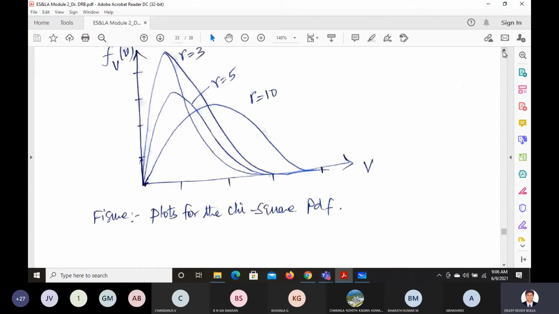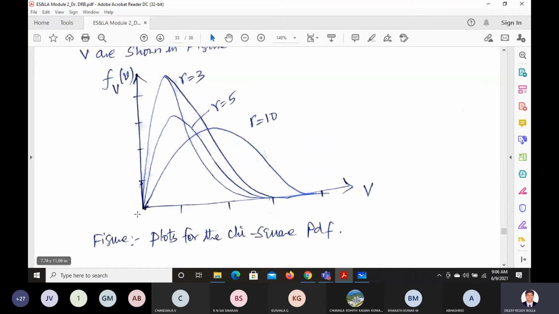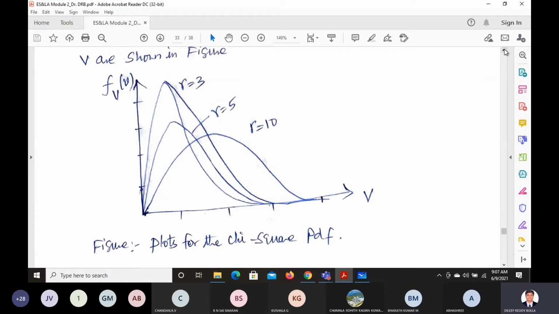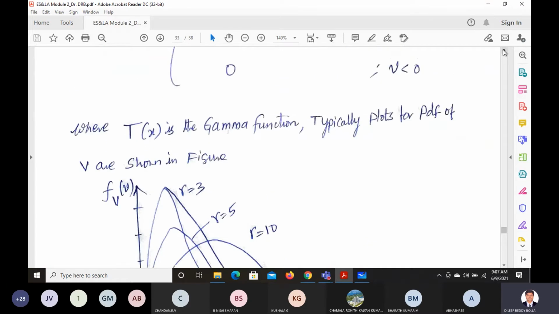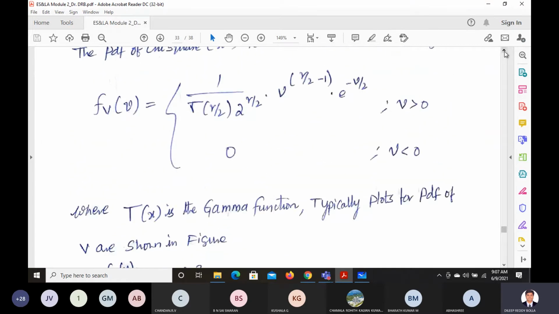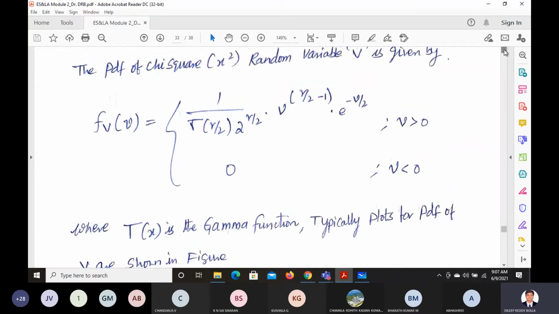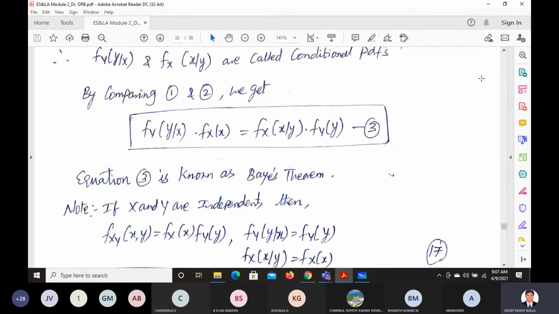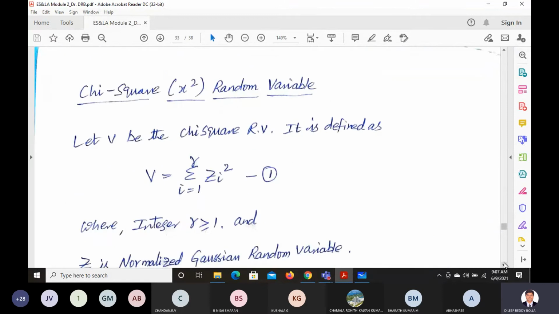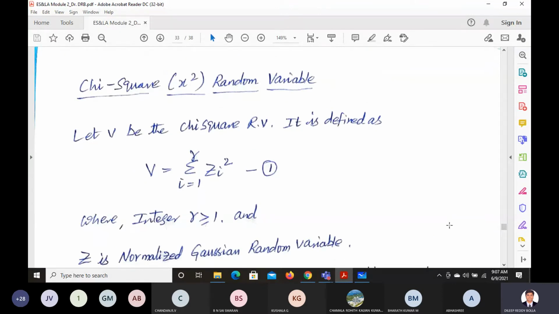Based on that degree of freedom, right? It's actually like a normal distribution, and we are trying to change the degrees of freedom. Then we are trying to analyze the graph, right? So what it says here is, let us say someone has done some analysis. Whether the analysis they have done is right or wrong, this chi-square test is able to decide. Okay, based on this we can validate that. You say something, whether it is valid or not we don't know. So the validation of that can be carried out by using the chi-square test.